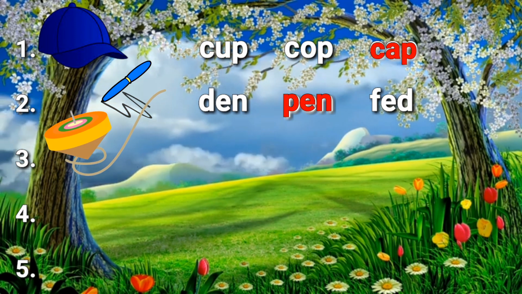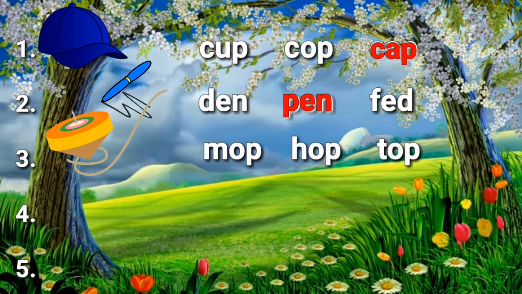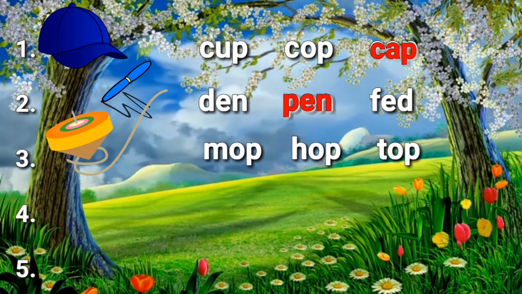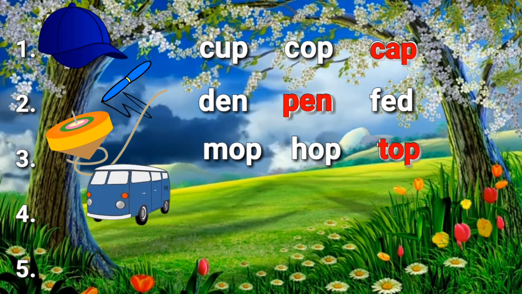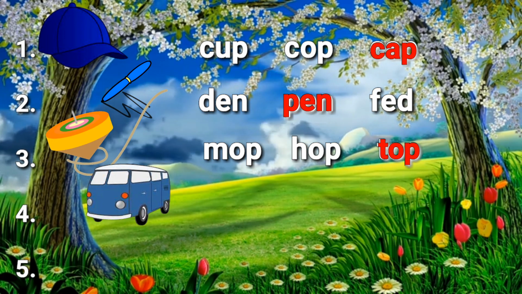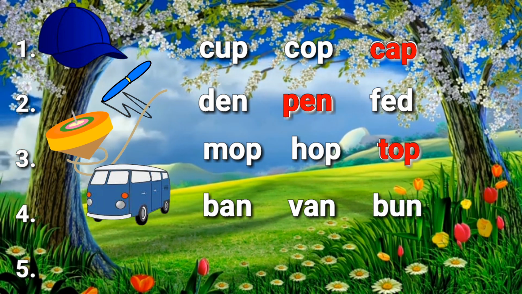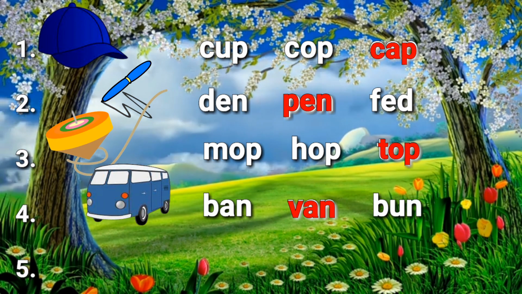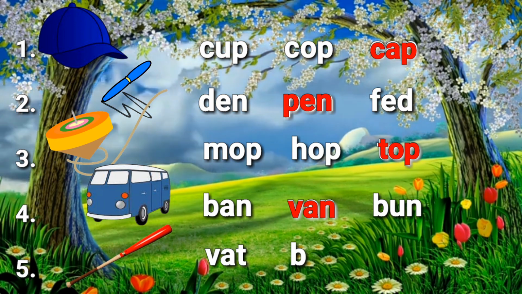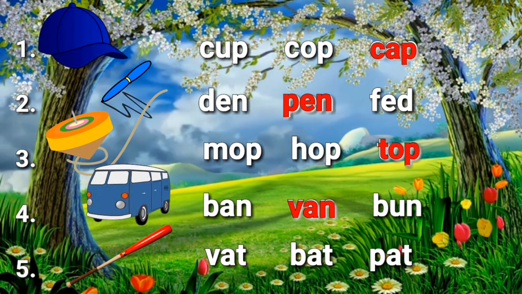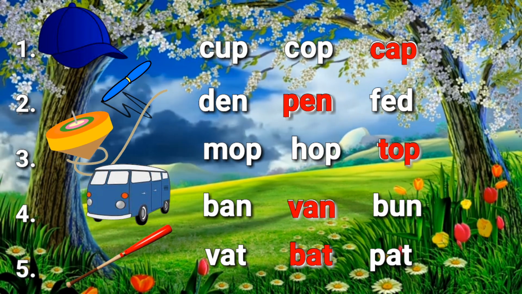How about number 3? Is it a mop, a hop, or a top? Yes, the correct answer is top. And number 4, is it a pen, or van, or ban? It's a van. That's great. The last one, is it a vat, bat, or pet? Of course, it's a bat. Great job, kids.